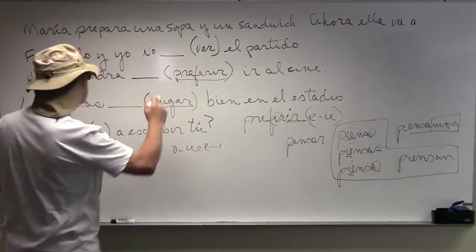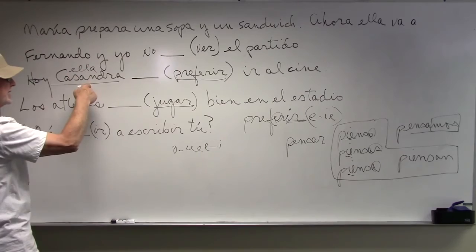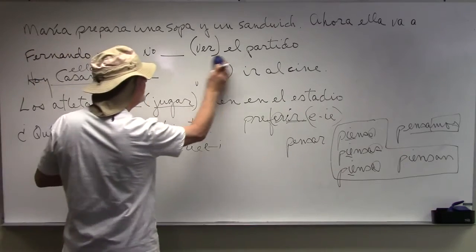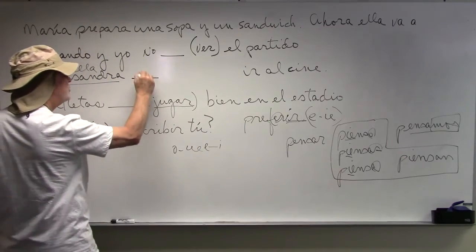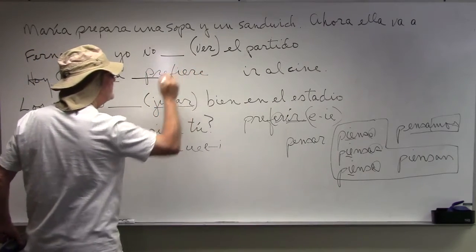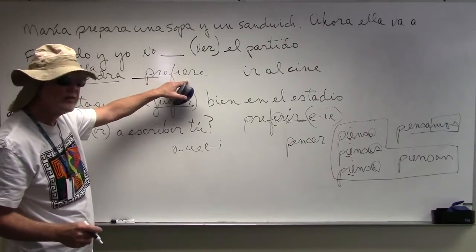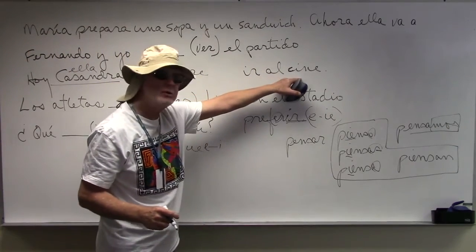Who's the subject? Cassandra is the subject. Ella, she's the subject. So, we're going to change the preferir, which is in parentheses, to what? Prefiere. Cassandra prefiere, she prefers, to go to the movies.